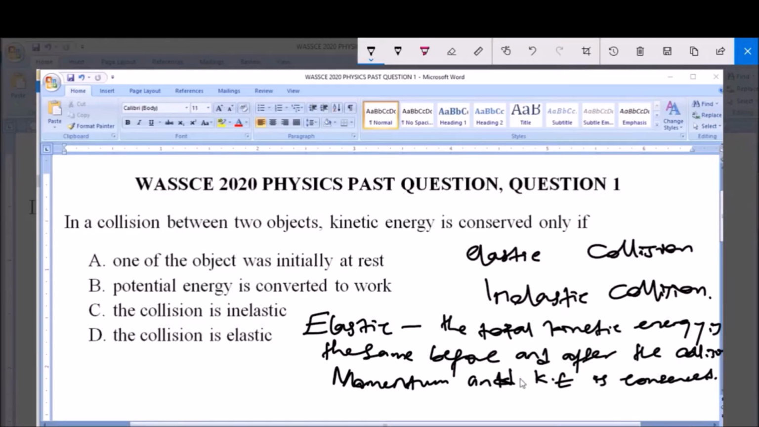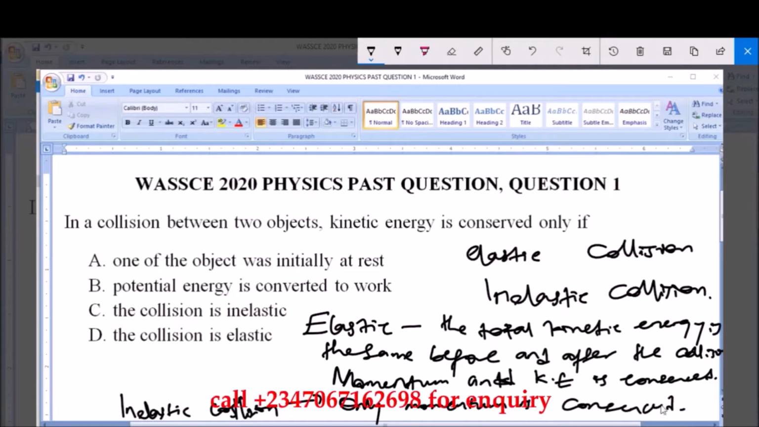Now, in an inelastic collision, only momentum is conserved. The kinetic energy KE decreases after collision for an inelastic collision. So in an inelastic collision, only the momentum is conserved, but the kinetic energy decreases